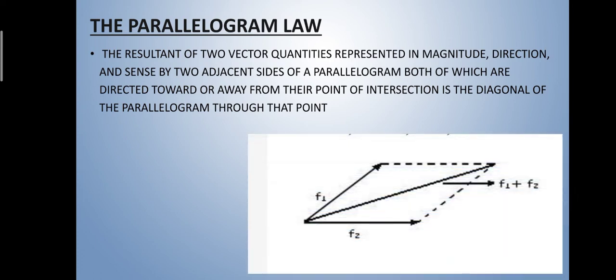This is the diagram which describes the law of parallelogram. Let us assume two persons pulling a load with forces F1 and F2 in two different directions from a fixed point as shown in the figure. Then these forces can be represented as the two sides of a parallelogram. So by using the parallelogram law, the diagonal represents the sum of the two original forces, that is F1 plus F2.